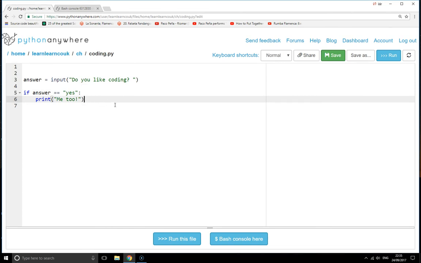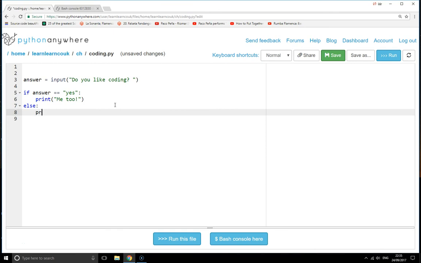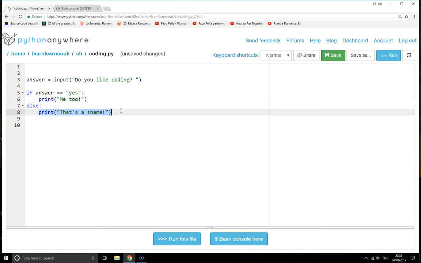But what if they don't put yes? What if they put no? Well, what we can do here is print, that's a shame. So what we've got here is we can say if their answer is yes, print me too. Otherwise, we print that's a shame. So we've got two branches in our program. One branch if they say yes, and the other branch, which is the else branch, if they say anything else. So let's just see if that works.